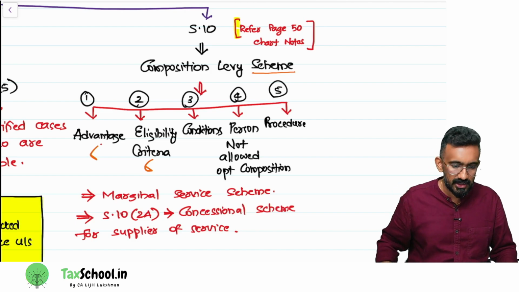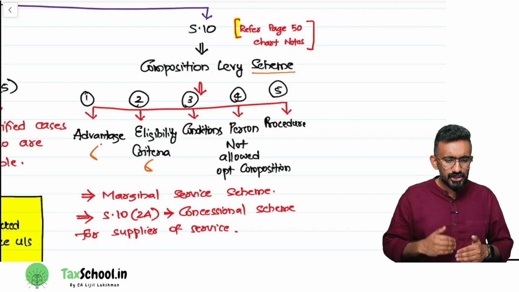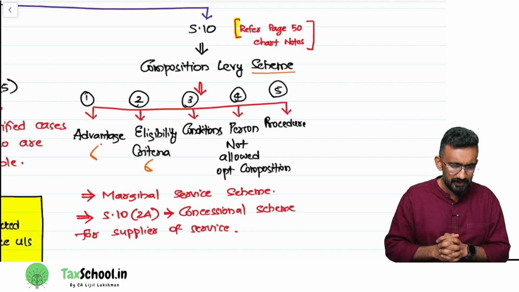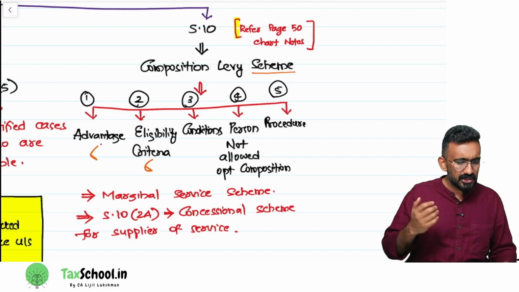Then procedures, what are the things to be satisfied. Then there is an additional scheme that is available called 10-2A, and there is an in-between marginal service scheme. So if you learn these 5 areas, your discussion is over.